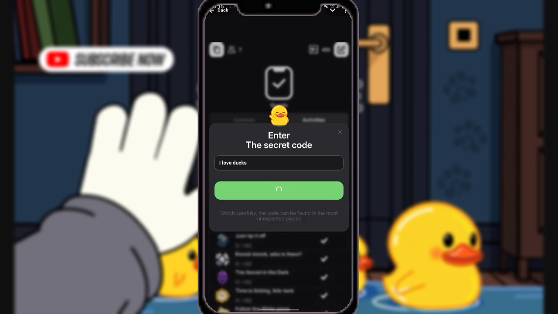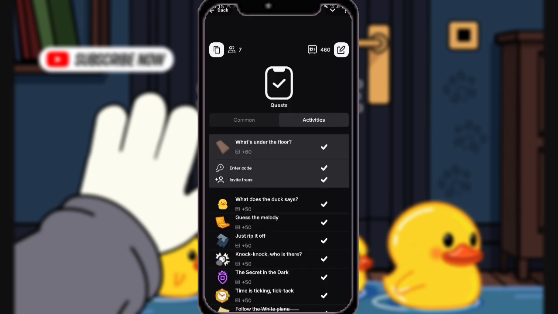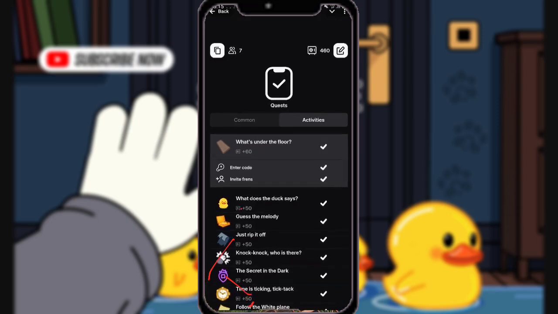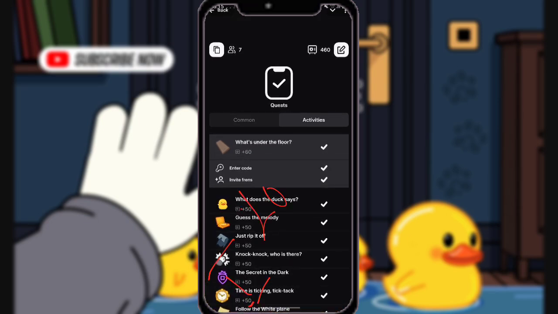As you can see, let's click on check. Congratulations, we have successfully imported the correct keyword. So here it is, the code of the day is I love dogs. As simple as you can see, I love dogs.